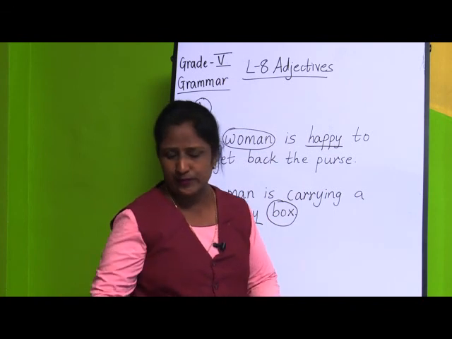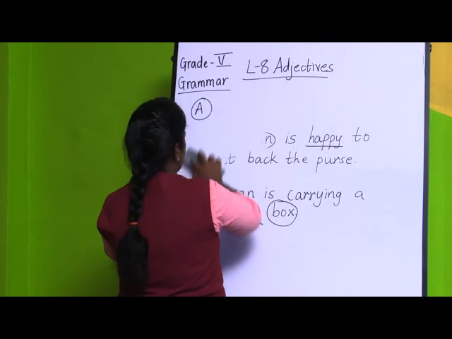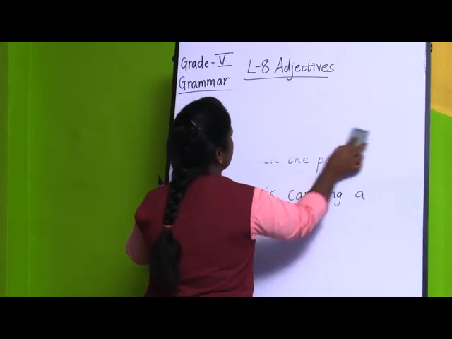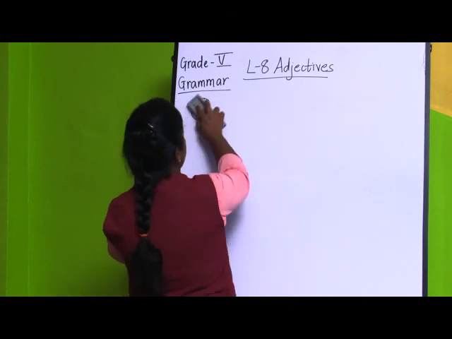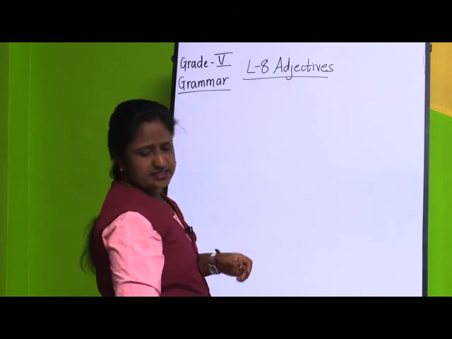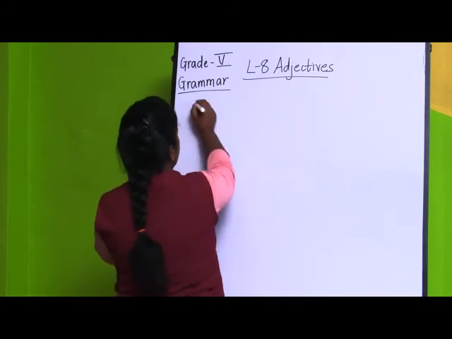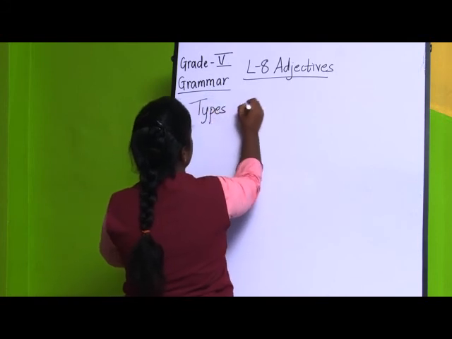Now, we will be moving to the next part, that is types of adjectives. See how many types of adjectives there are. You can see it in your textbook and in your workbook also. There are 6 types of adjectives.